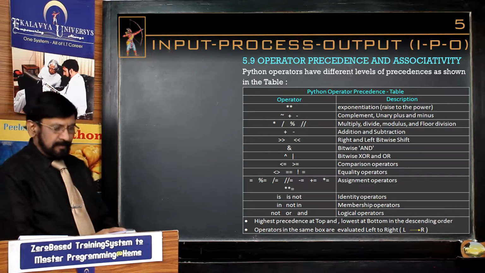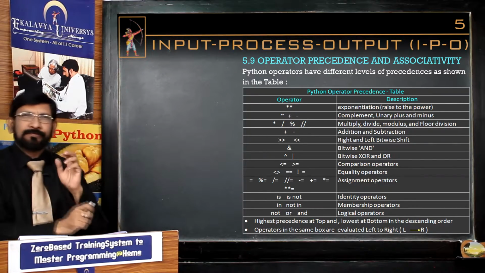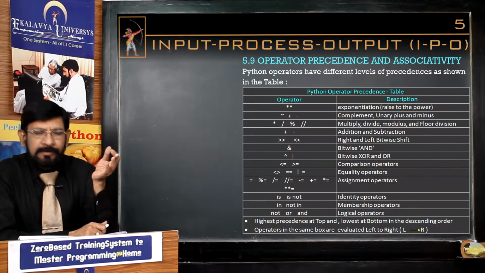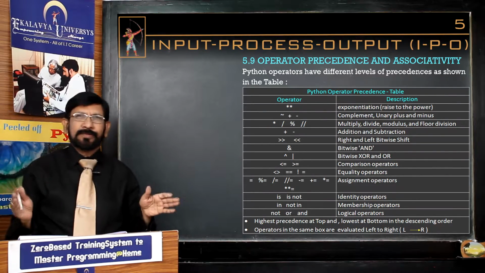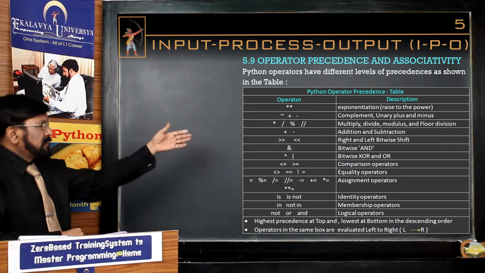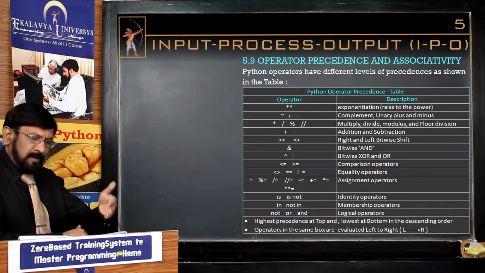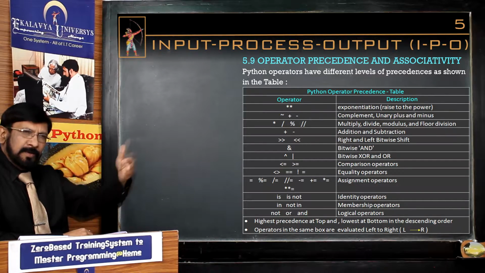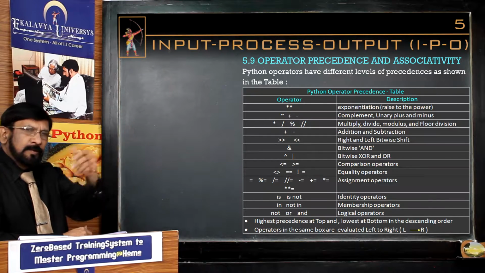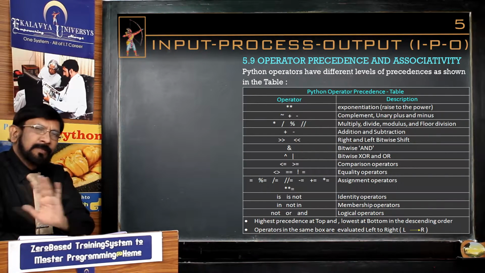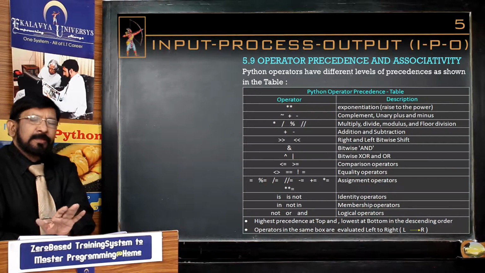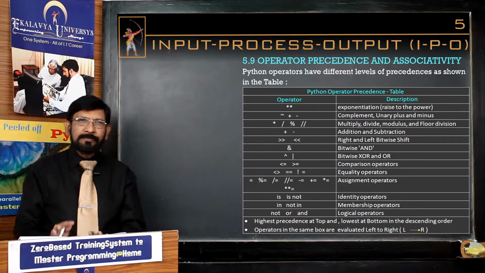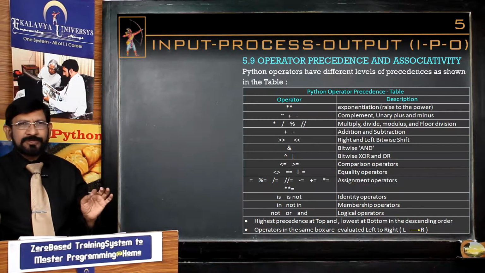Actually, in this context, one very important point I have to explain. Our Python interpreter was designed subject to all these rules. It knows everything in this table, whatever elements are there, and the set of rules we are going to discuss. All that it knows, and it was designed like that. So our interpreter never commits a mistake.